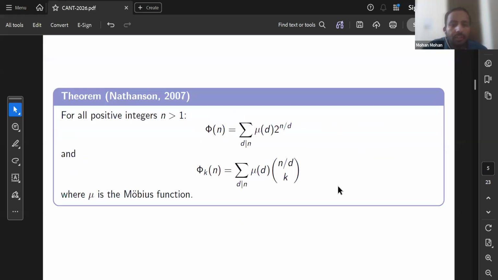The very first result was given by Nathanson in 2007, where he explicitly gave the formulas for both functions, phi_N(n) and phi_k(n). Surprisingly, phi_N(n) counts all subsets, so we are not worried about the size, which is why we see a power of 2. When the size is explicitly k, we have the term n over d choose k, where mu is the Mobius function.